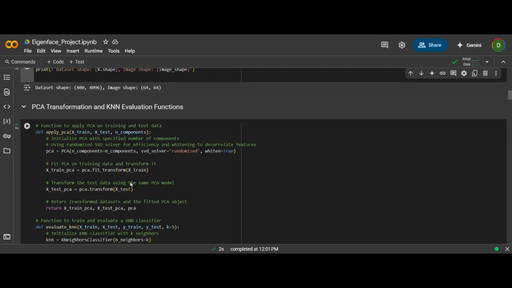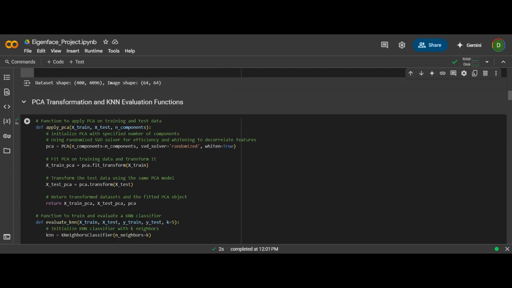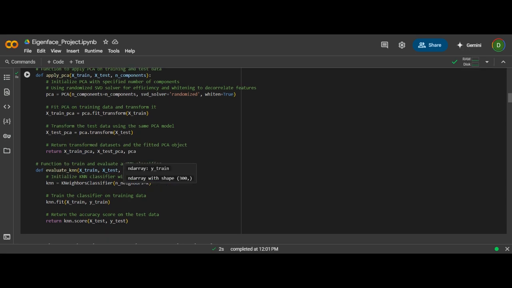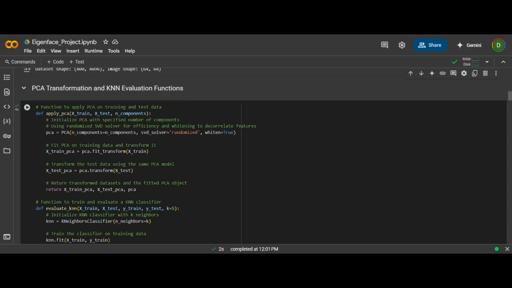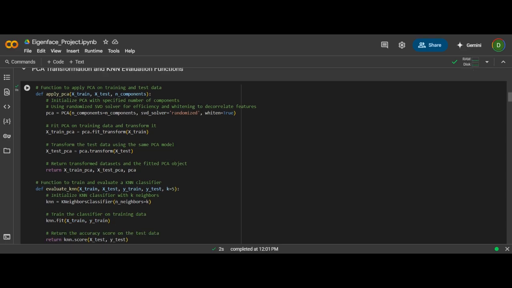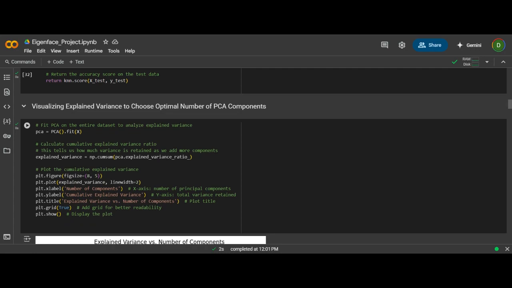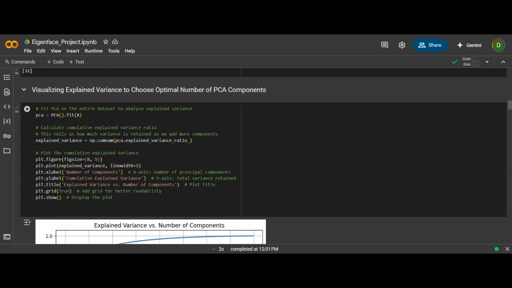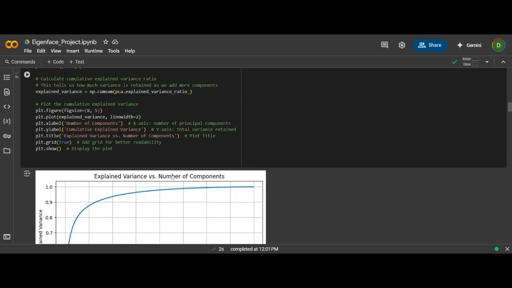In the next part of the code, we have defined the PCA and the KNN model. The KNN classifier is basically used to evaluate performance. This is the part in which we have defined the PCA function and the KNN function. Then we analyze the explained variance versus the number of components.